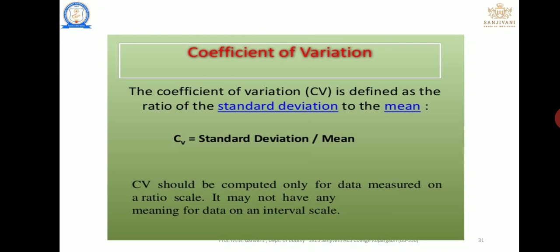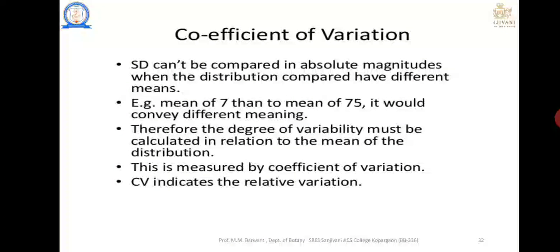There is another concept related to variance, that is the coefficient of variation. Coefficient of variation is nothing but the standard deviation divided by the mean. CV is computed only for data measured on a ratio scale. It can't be compared using absolute magnitude when the distributions being compared have different means. For example, a standard deviation with a mean of 7 compared to a mean of 75 will convey different meaning. Therefore, the degree of variability must be calculated.